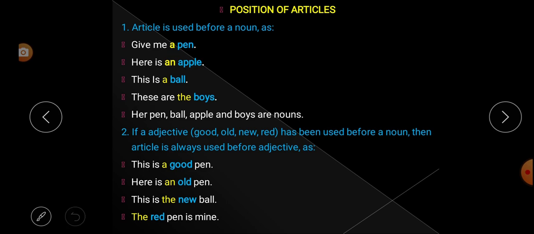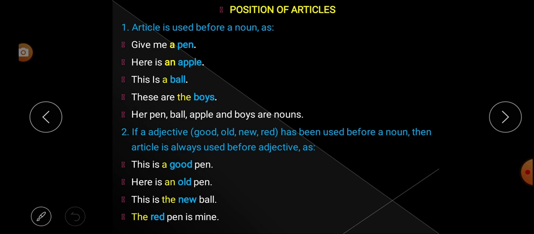Second example, "Here is an apple." In this sentence, apple is a noun and the article is "an." So "an" is used before a noun. "This is a ball." Ball is a noun and before the ball we have used the article "a." "These are the boys." Boys is a noun and before the noun the article "the" is used. So an article is used before a noun, and we learn this from these examples.